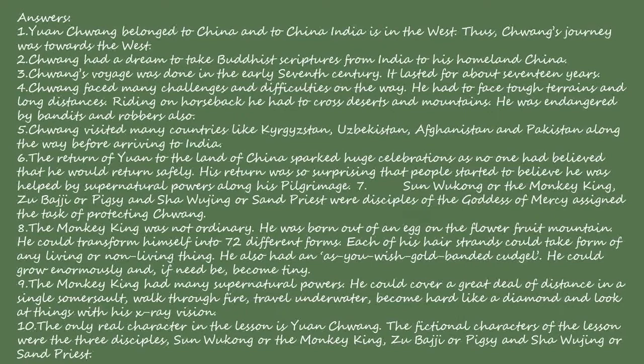The Monkey King had many supernatural powers. He could cover a great deal of distance in a single somersault, walk through fire, travel underwater, become hard like a diamond, and look at things with his X-ray vision. The only real character in the lesson is Yuan Chuang. The fictional characters of the lesson were the three disciples Sun Wukong or the Monkey King, Su Petsy or Pixie, and Sha Wujing or Sand Priest.